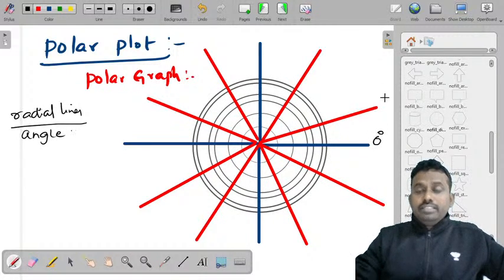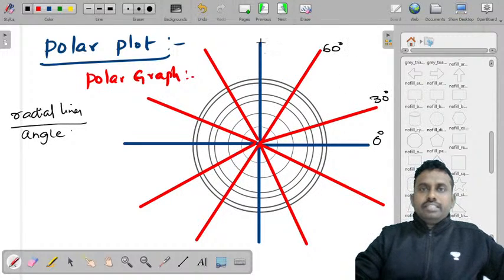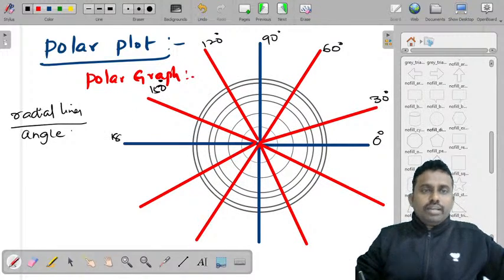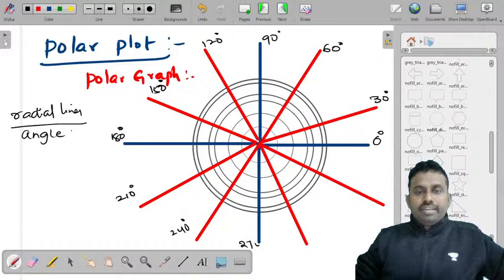So this is 0 degrees. Let's say that this is 30 degrees, 60 degrees, 90 degrees, 120 degrees, 150 degrees, 180 degrees, 210 degrees, 240 degrees, 270 degrees, 300 degrees, 330, 360.